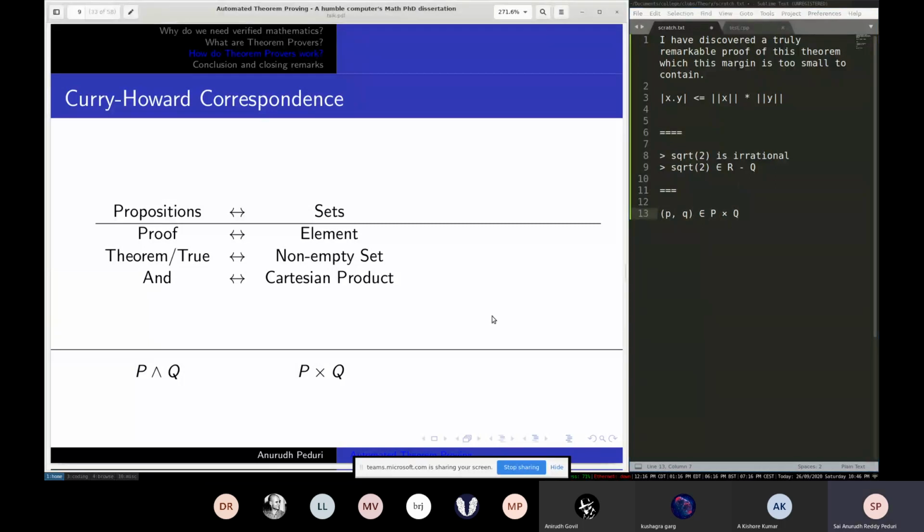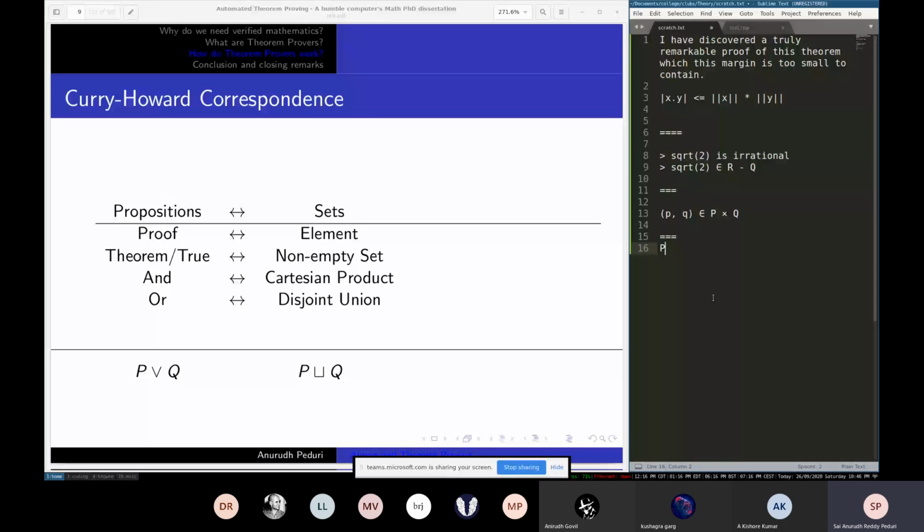Next is a proposition P or Q. You have to say that at least one of them is true. It's possible that Q is an empty set, like Q is false, but P is true, and you should still be able to produce something. How will you do that? Pretty simple. Use something called disjoint union. For those who are not familiar with it, disjoint union is almost like union, but you also remember where it came from.